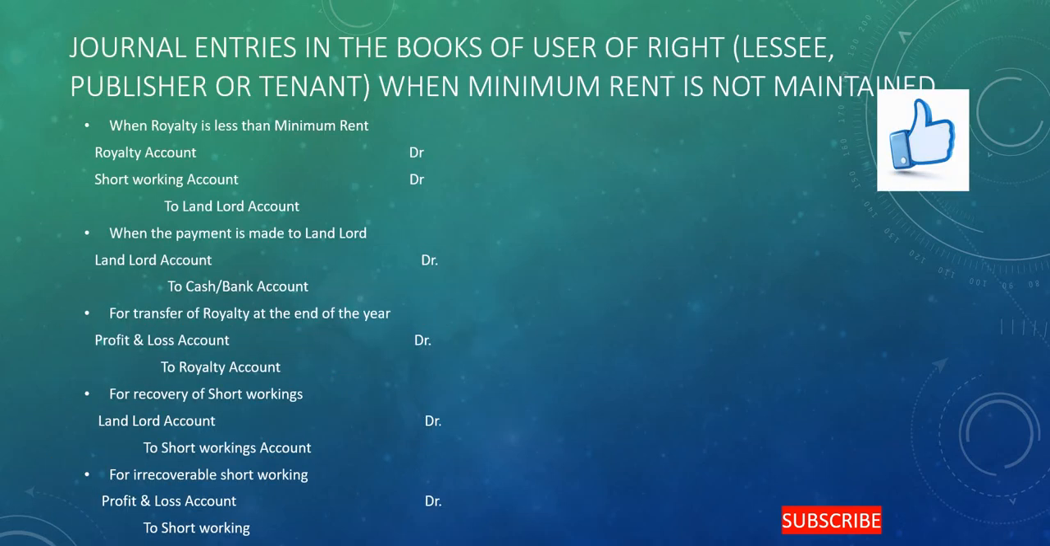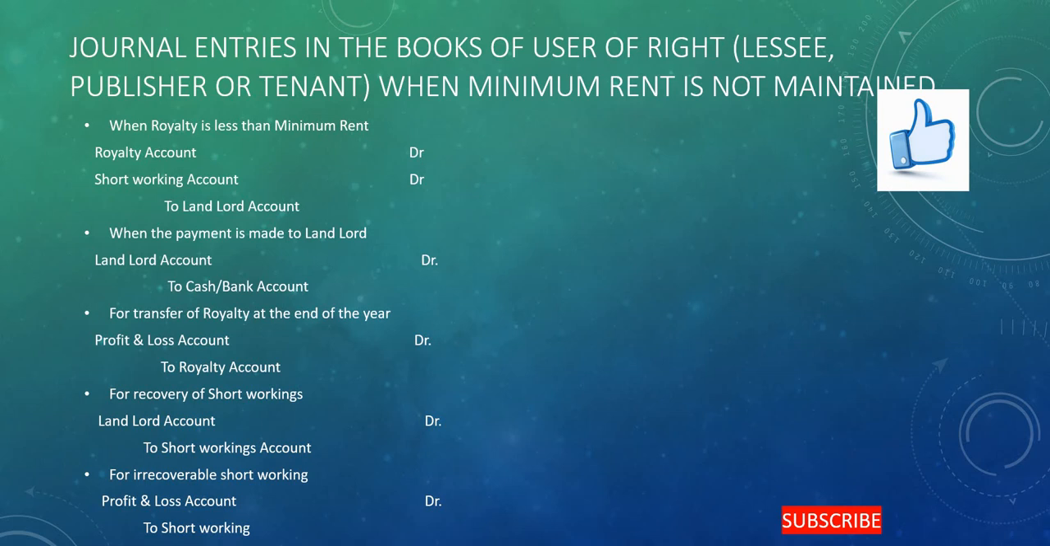Now let us look into the journal entries in the books of user of the right, that is lessee or a publisher or a tenant, when minimum rent account is not maintained. There are two methods here. Sometimes minimum rent can be maintained and sometimes the minimum rent may not be maintained. So when the minimum rent is not maintained, now let's look into the journal entries. When a royalty is less than the minimum rent, royalty account debit, short working account debit to landlord account.